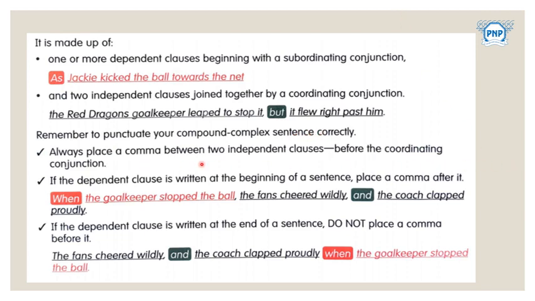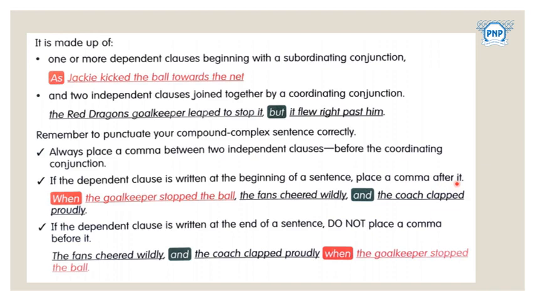Always place a comma between two independent clauses before the coordinating conjunction. The comma is important before the coordinating conjunction. You can see here the comma has been given. If the dependent clause is written at the beginning of a sentence, place a comma after it.